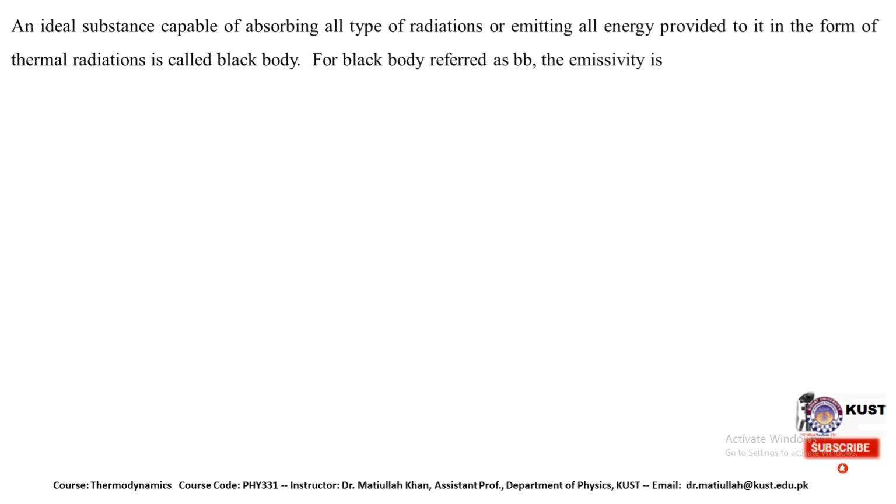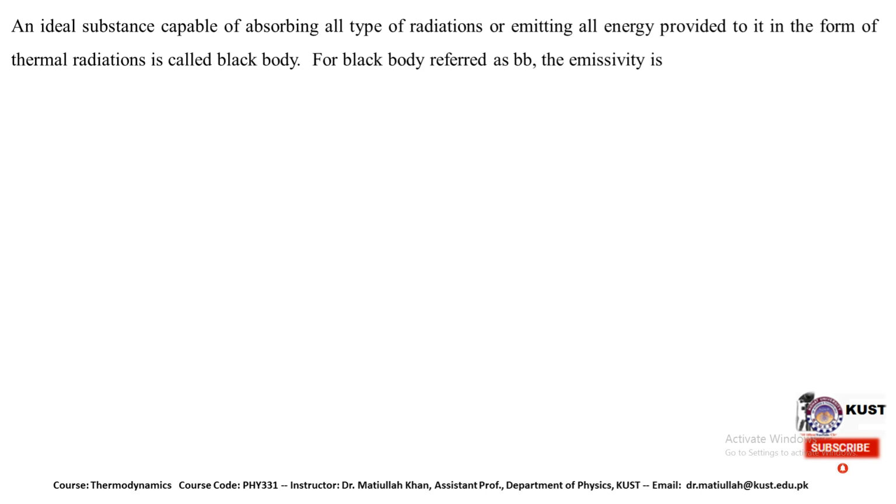So an ideal substance capable of absorbing all types of radiation or emitting all energy provided to it in the form of thermal radiation is called a black body. In this slide we are mainly concentrating on black body radiation, which is also a type of thermal radiation, but due to the nature of the body we call it black body radiation. This is a body which is emitting and absorbing all energy provided to it in the form of thermal radiation.